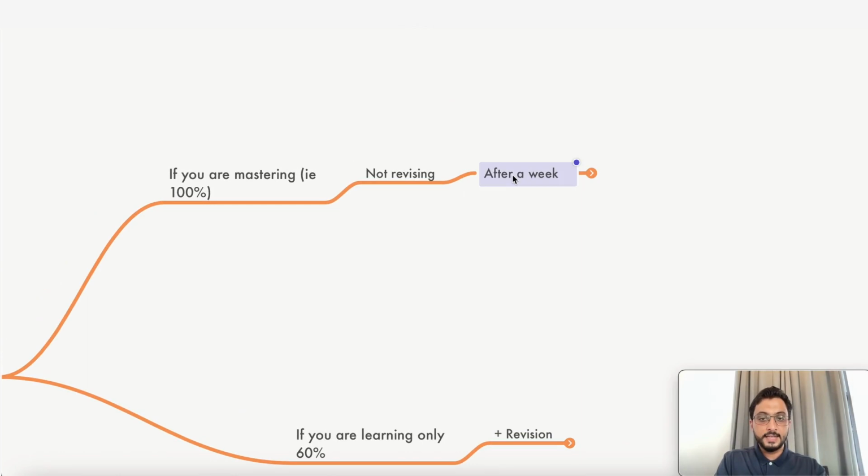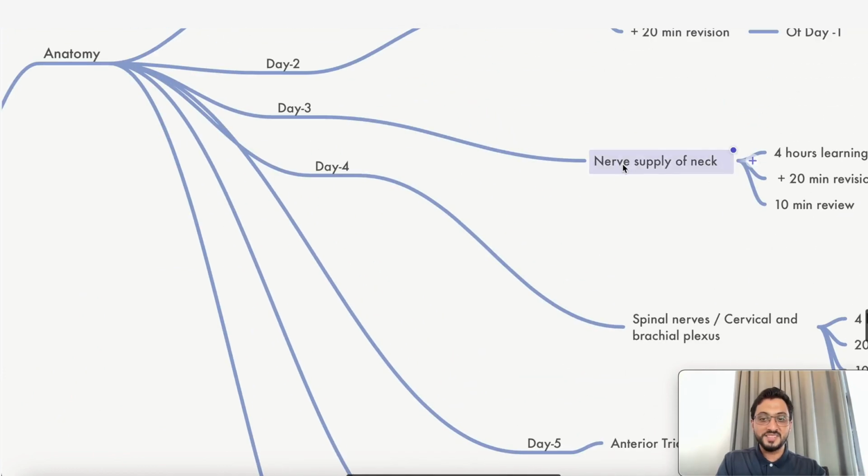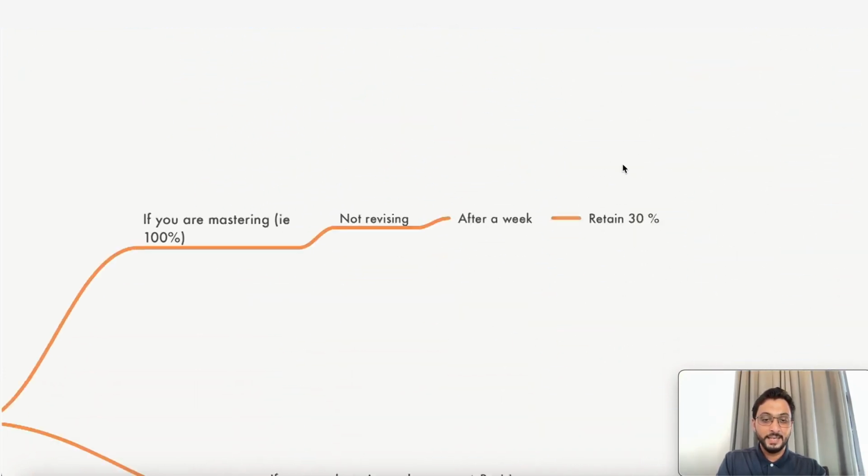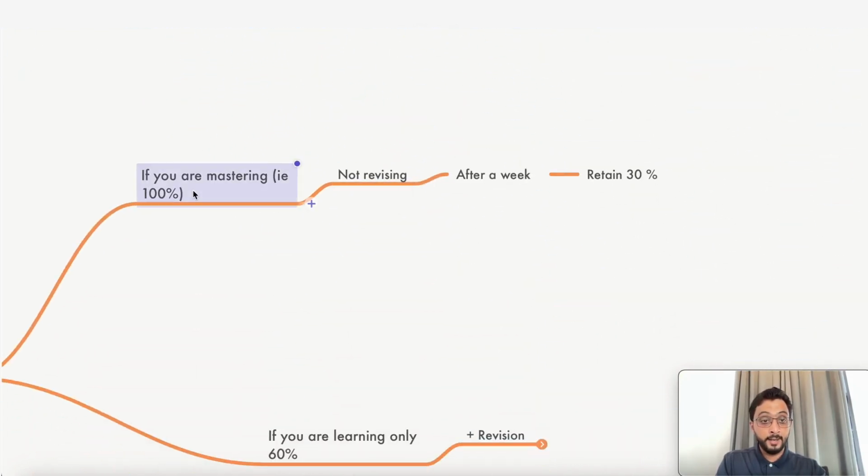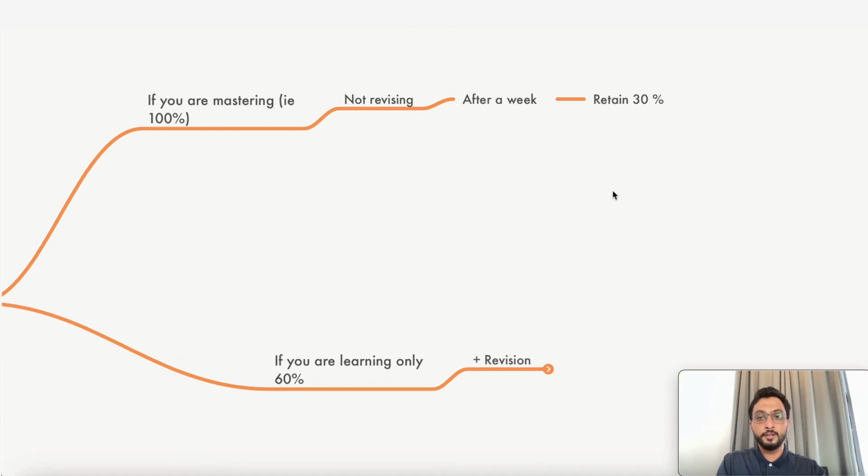After a week, you'll see that you've forgotten 70% of it. You've retained only 30%. In this method, every day you master, you're not revising, which means you forget. You felt like you did 100%, but in effect, you've just done 30%. And you feel like you have saved a lot of time by not revising. In fact, you have lost a lot of time, because you have to put in more time to learn this again in the second round.